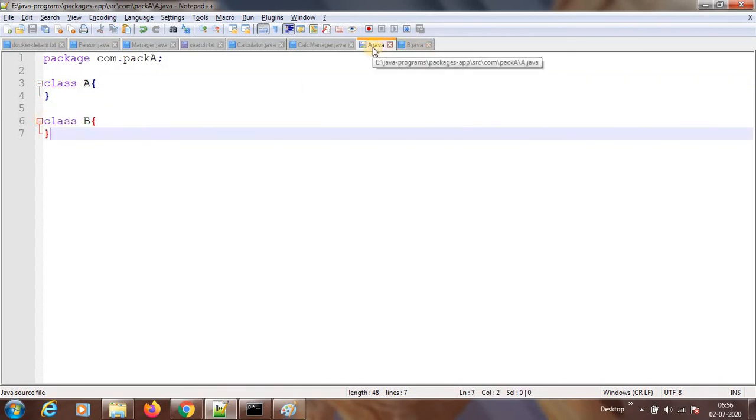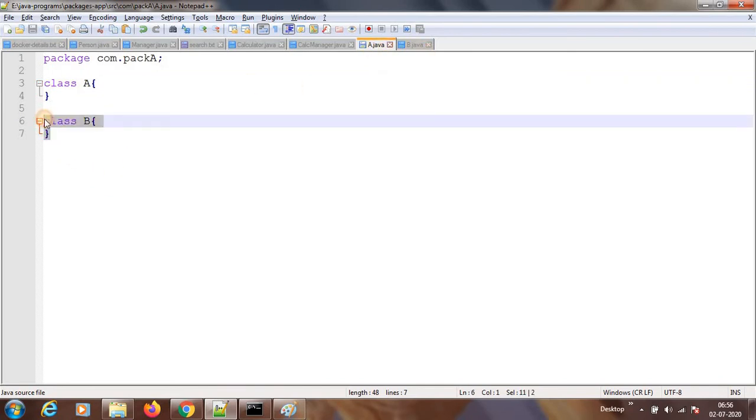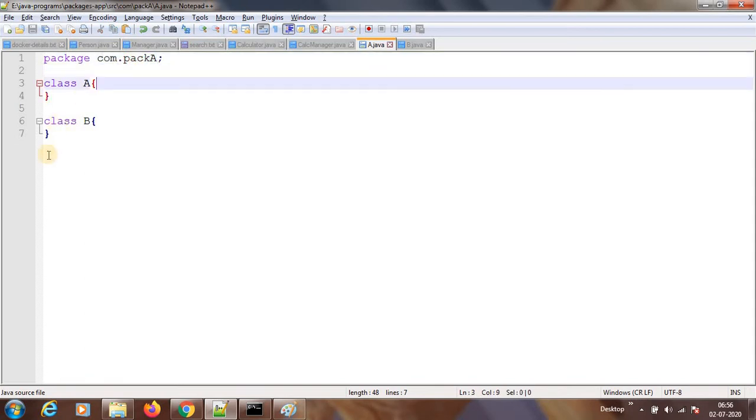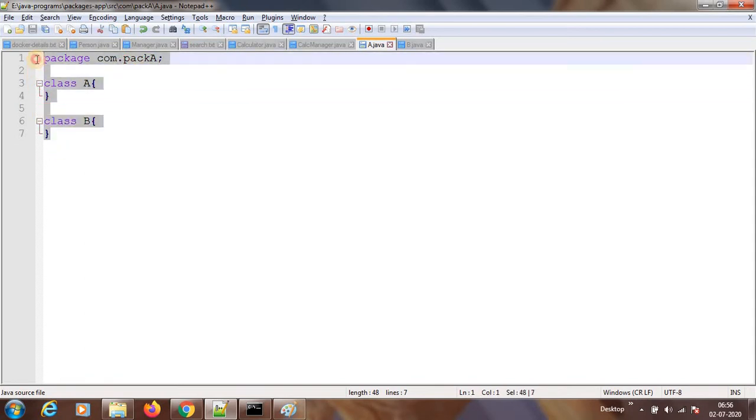So see, in a.java I have more than one class. So I can have more than one class in a Java file. So now this is the package declaration, com.pack a, sorry, pack a. So this is my .java file.